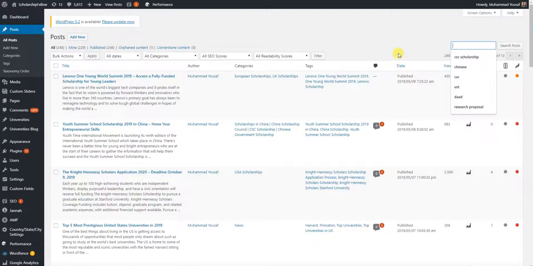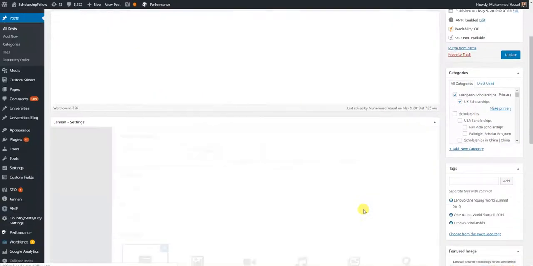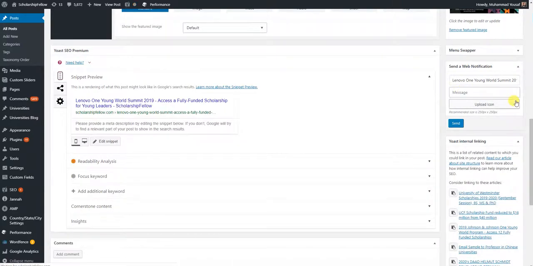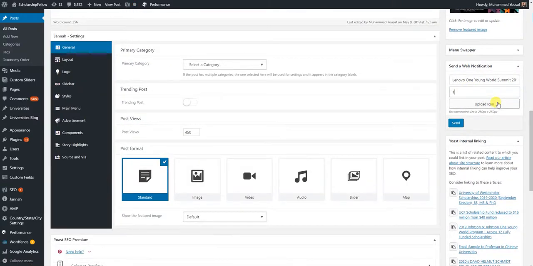Then just keep on posting them, and repost them. For example, if 10 days are remaining, you can repost it, or even send the web notification here. In the web notification, let me tell you, if I click edit, then I will go to the web notification, and in the message section here I can write "10 days remaining" and then send it. It's all about engaging your traffic on the same articles, and you will get the revenue, which I was doing for the last 7 months, and it was working pretty well for me.